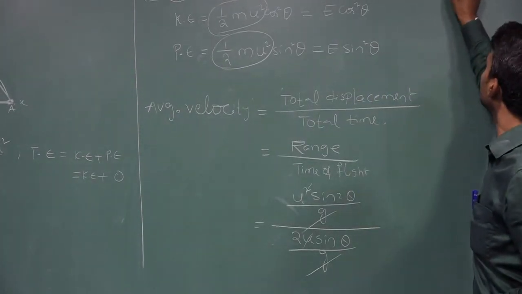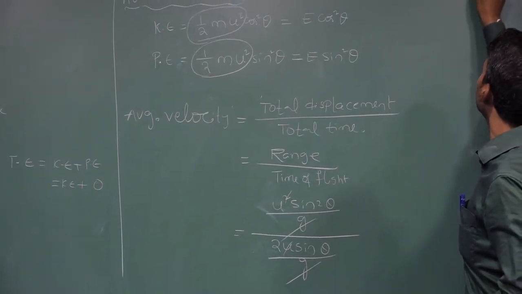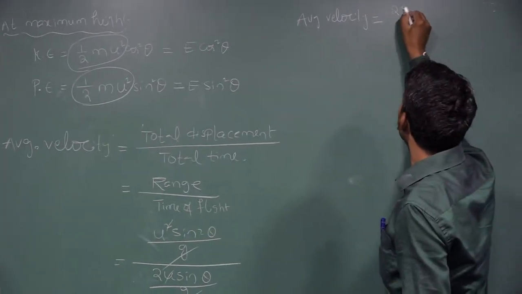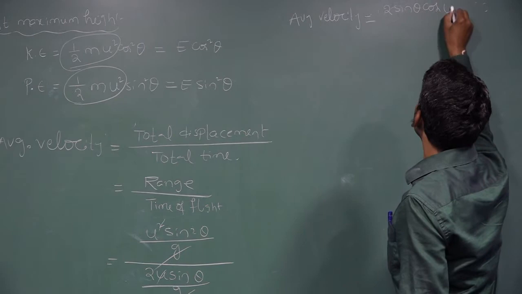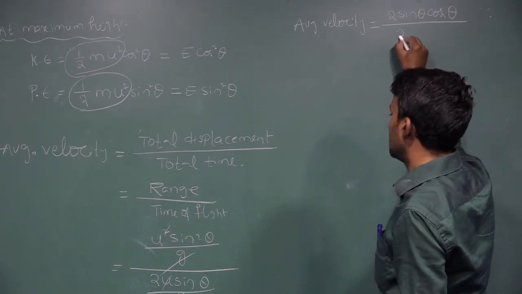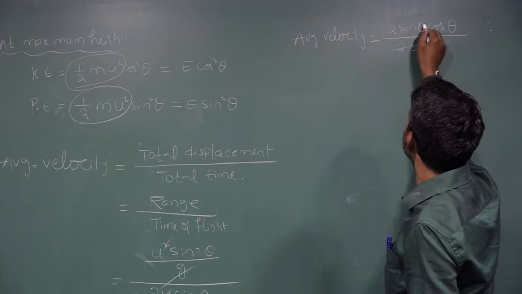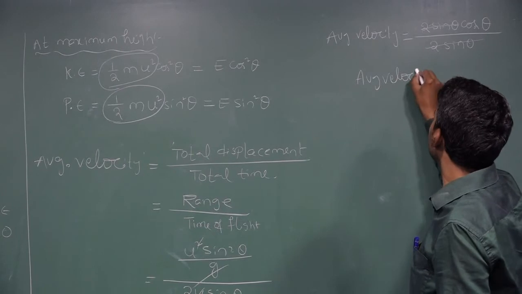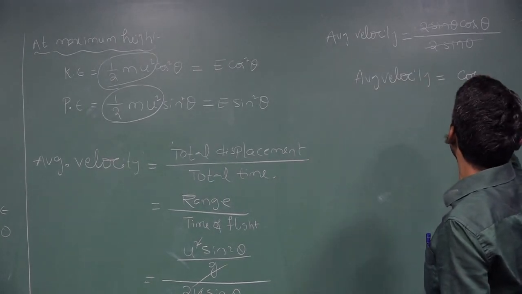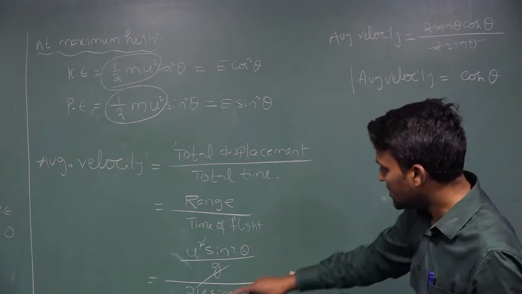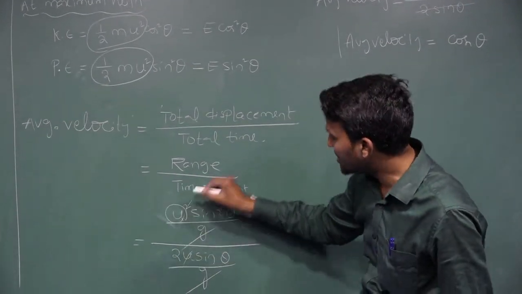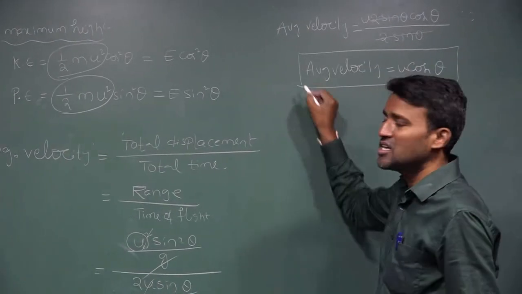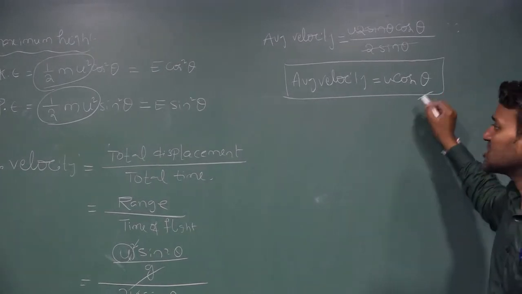Average velocity equation: sin 2 theta is equal to 2 sin theta cos theta, divided by 2 sin theta, which gets cancelled. Average velocity is equal to cos theta. See here, u square gets cancelled, but one single u is there, so that is u cos theta. Average velocity is equal to u cos theta.